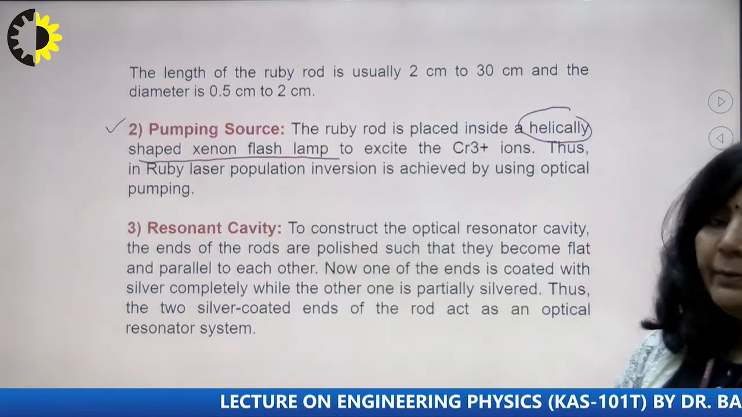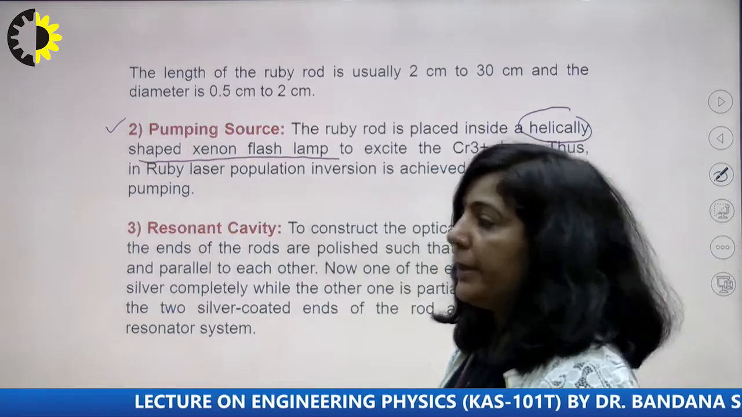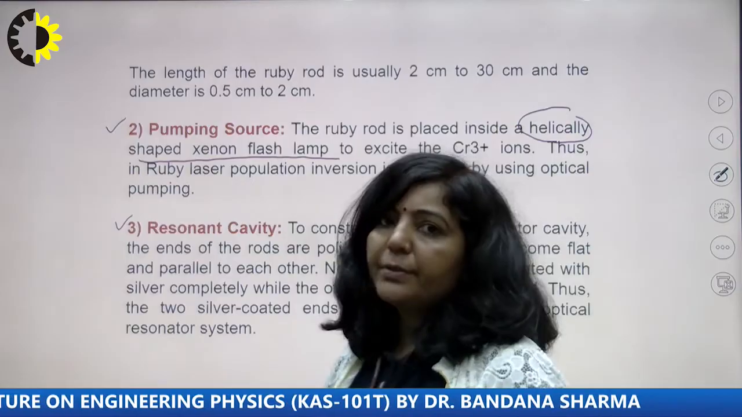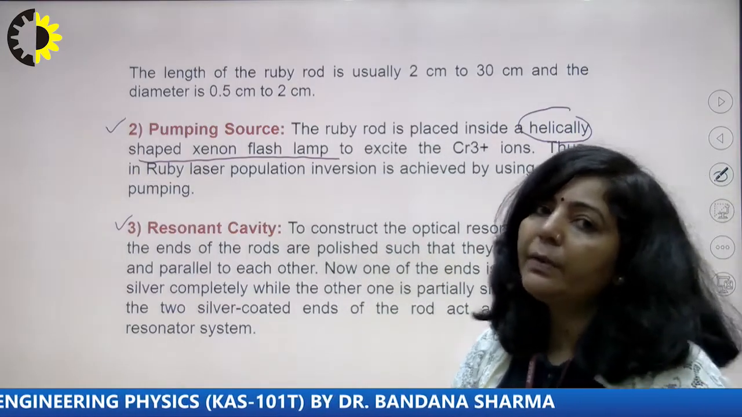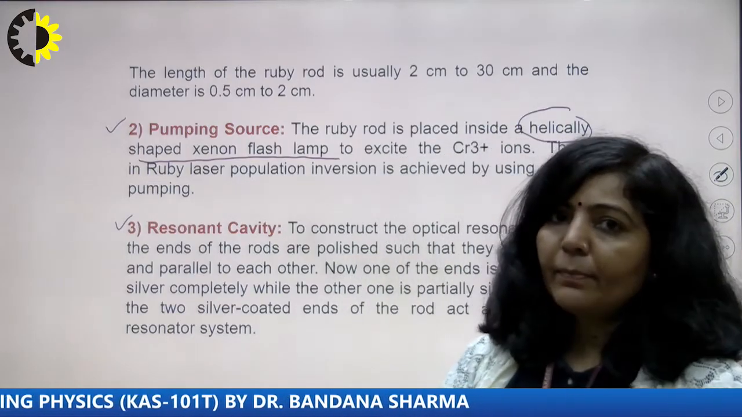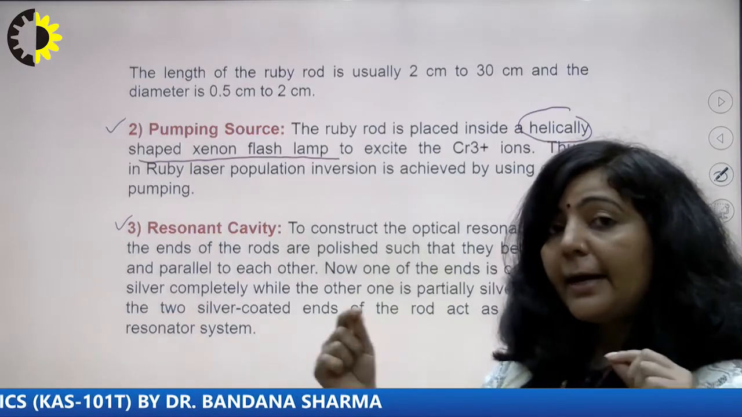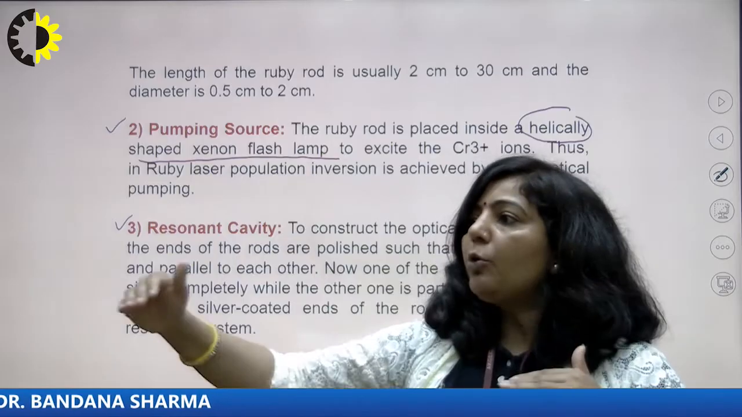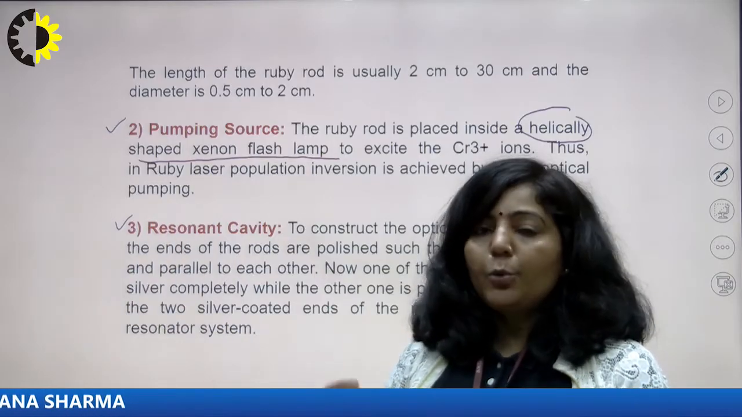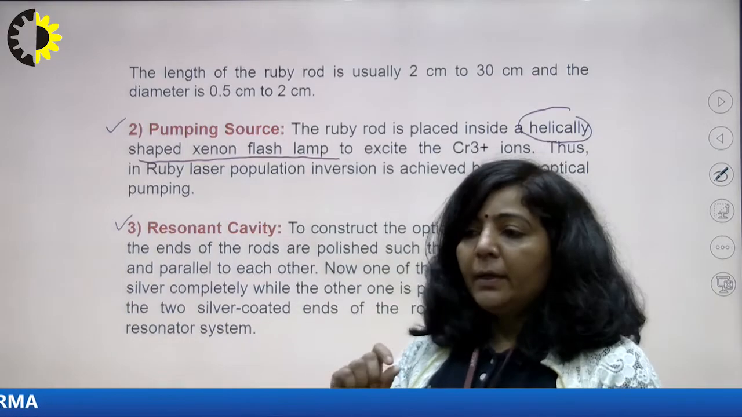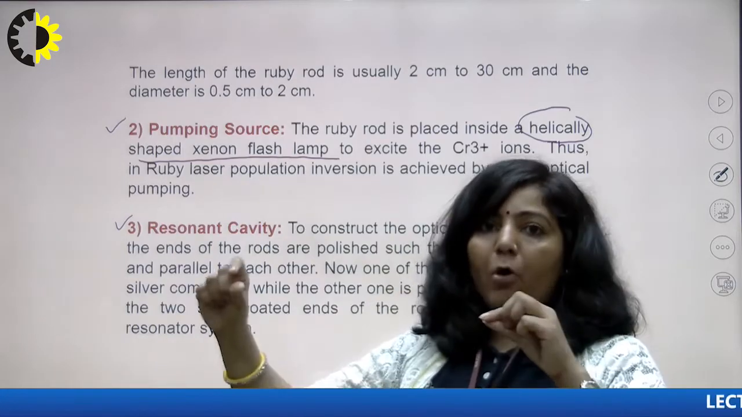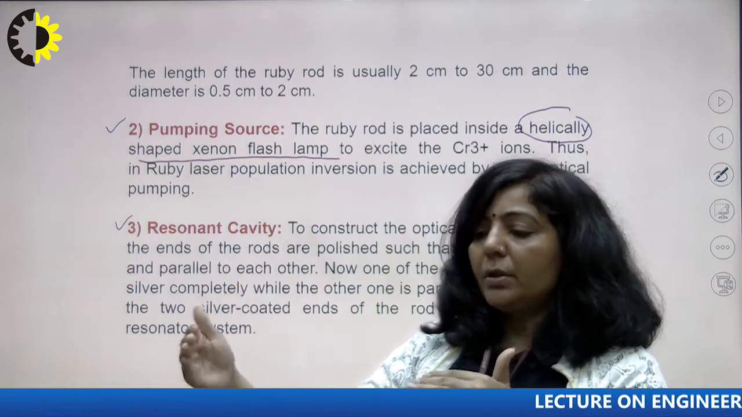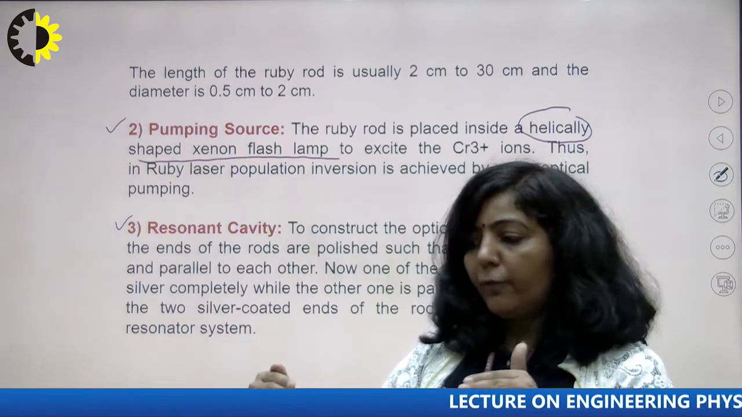Then the third essential component of ruby laser is the resonant cavity. And you know what is the meaning of resonant cavity. We have already discussed resonant cavity in the main components of laser system. So resonant cavity, what is that? It is basically a combination of two mirrors which are kept at two ends of the active medium. So again, in ruby laser, at the two ends of the ruby rod, you have that aluminum oxide crystal, and that aluminum oxide crystal is doped with chromium ions.